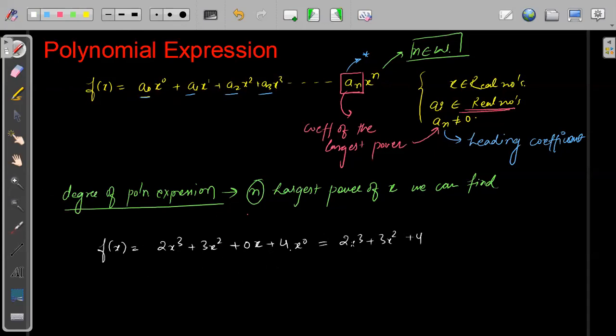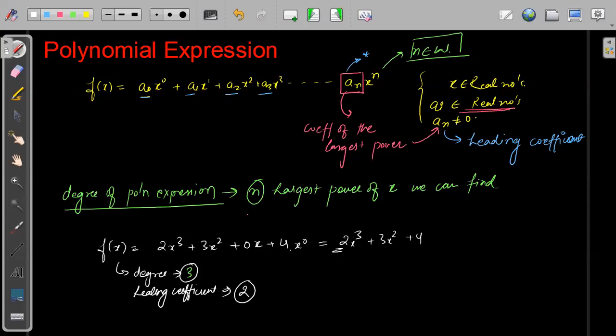So this is the polynomial, and what will be the degree of this polynomial? The degree will simply be 3, because the largest power is 3. And the leading coefficient is 2. So the leading coefficient becomes 2, and the degree of the polynomial becomes 3. That means the largest power is 3, and the coefficient of that largest power of x is 2. So this is simple: 2x cube and 3x square plus 4.